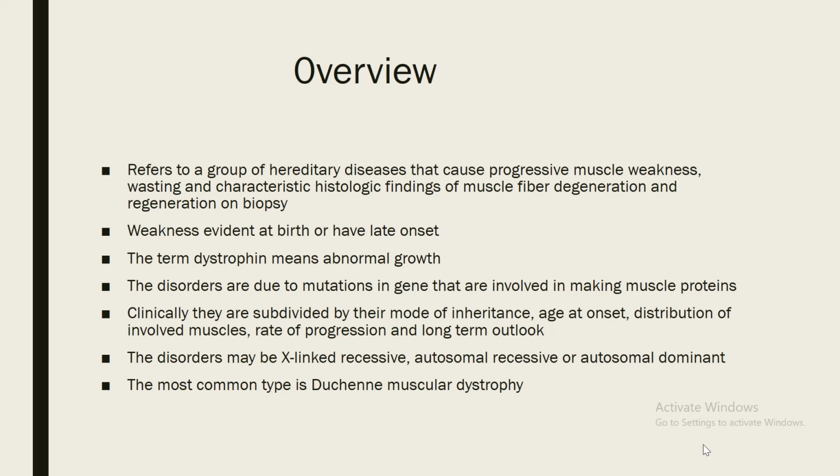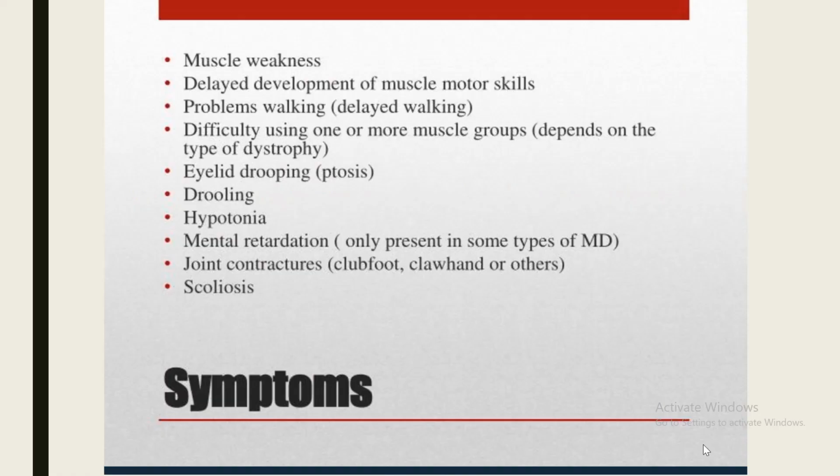The disorders are due to mutations in genes that are involved in making muscle proteins. Like in Duchenne and Becker, there's a problem in the dystrophin gene. Clinically, they are subdivided by the mode of inheritance, age at onset, distribution of involved muscles, rate of progression, and long-term outlook. The disorders may be X-linked recessive disorders. The most common disorders like Duchenne and Becker's are X-linked recessive disorders, and they may be autosomal recessive or autosomal dominant.